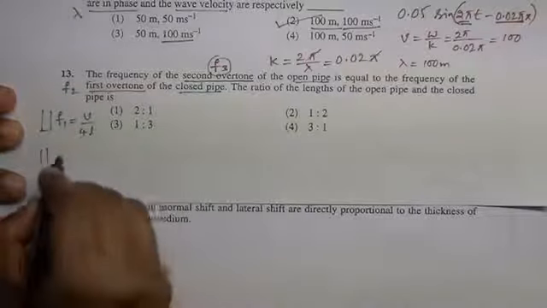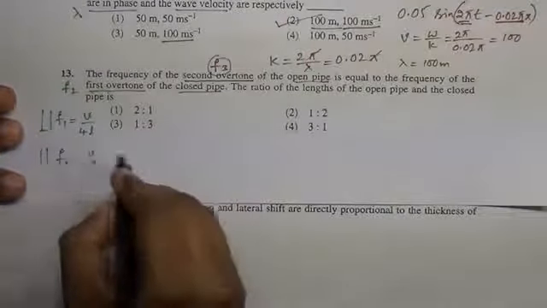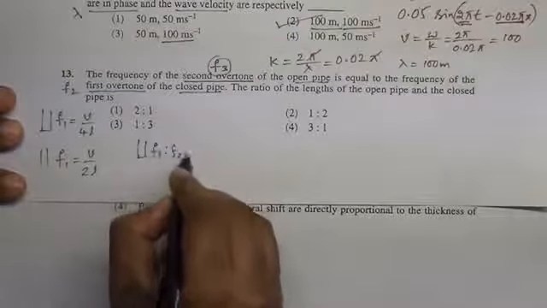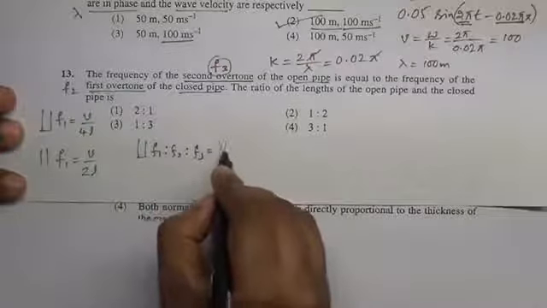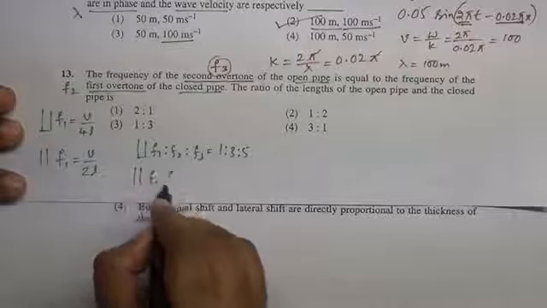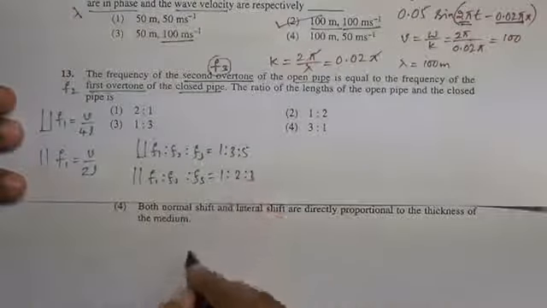For an open pipe, the fundamental frequency is V by 2L. And for a closed pipe, F1 is to F2 is to F3 equals 1 is to 3 is to 5. For an open pipe, F1 is to F2 is to F3 equals 1 is to 2 is to 3.